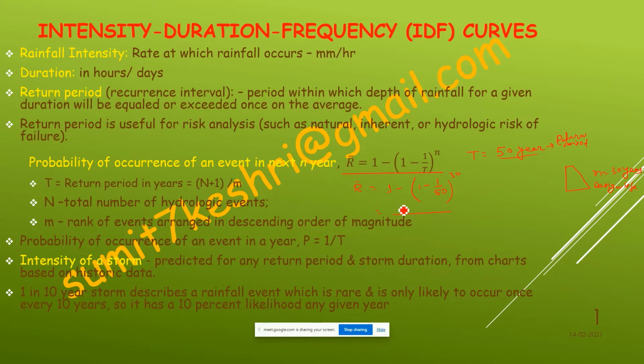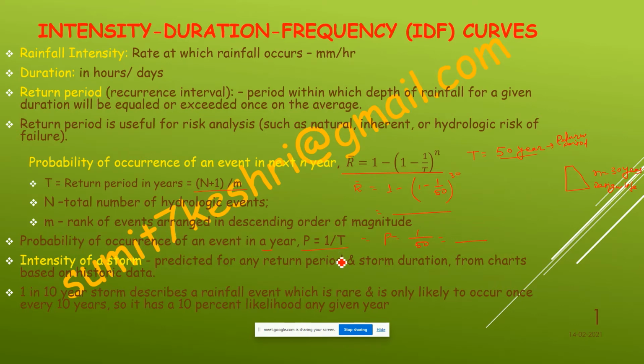And if we wish to calculate this probability in a single year, then you can directly use this formula: probability equal to 1 by the return period. This will give you the probability of occurrence of this event in 1 year. Clear? And the return period can be calculated directly as n plus 1 divided by m, where n is the total number of events and m is the rank of that event.